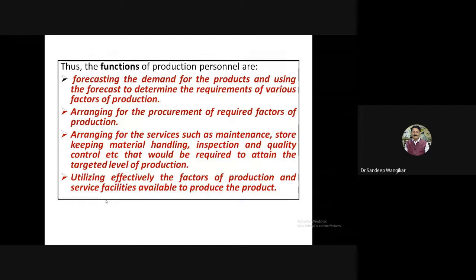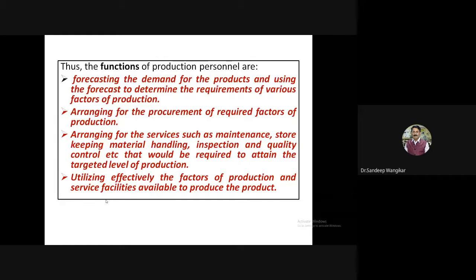Then inspection, quality control and material handling. What type of material handling will you use? Overhead cranes, ordinary cranes, hoists, manually operated equipment, small trucks and trolleys. Which type will you use and what is the requirement? For inspection and quality control, at what stages should the inspection be carried out, what are the quality checks at different stages, and which product will I call a good product that I can dispatch to the customer? This also needs to be decided.